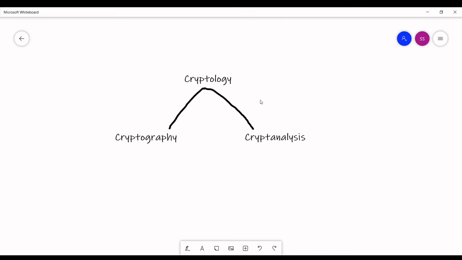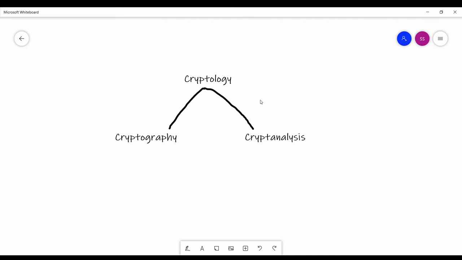We will use some protocols for sending the data, and how the two or three parties will interact with each other. So this is, you can say, for genuine people. But cryptanalysis is how to break that encryption or ciphertext.